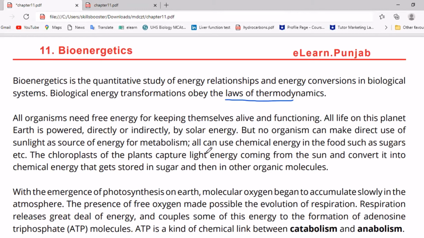Organisms cannot use energy directly from solar light, so we convert solar energy into some other kind of energy to use it. For example, in the case of crops, solar energy is converted into food energy.